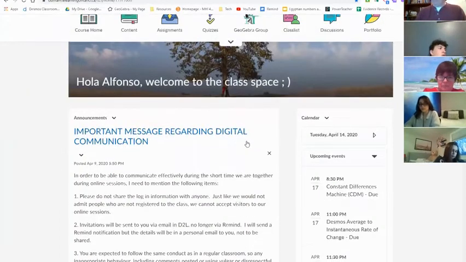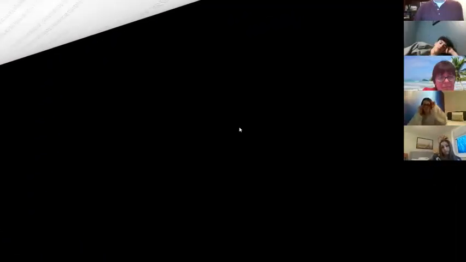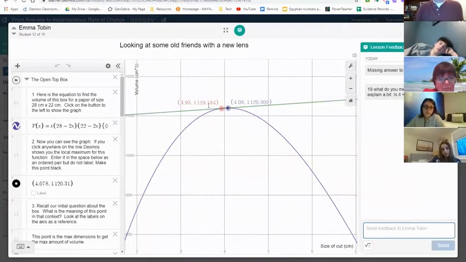So if you now please go to our Desmos average and instantaneous rate of change, and once you get there, please give me a thumbs up. And this is what everybody's saying, that as these two points get very, very close, the slope of this line gets very close to 0. Yeah, I agree with that.